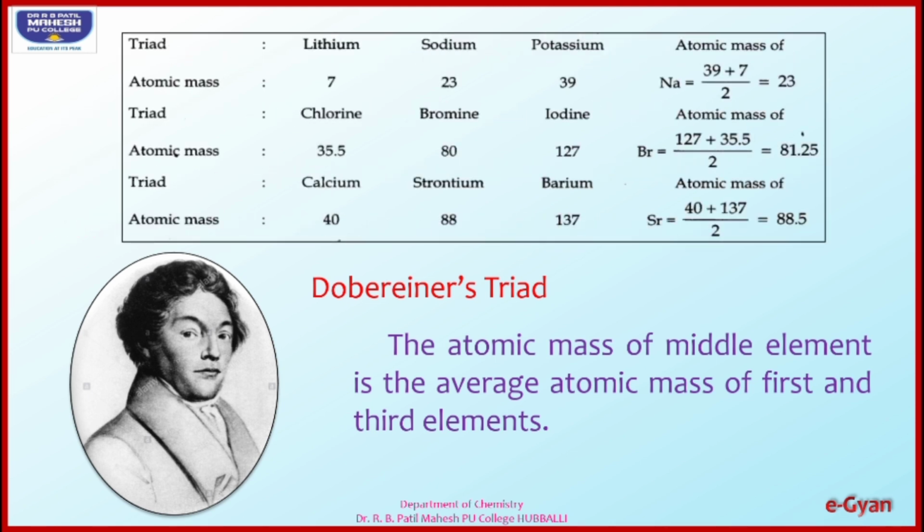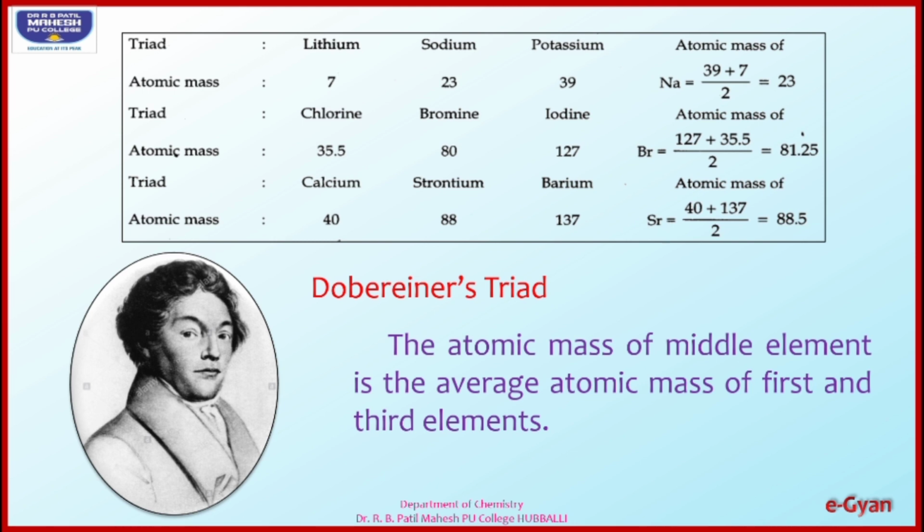Here there is a set of elements: lithium, sodium and potassium, in the first row, where lithium has atomic mass 7, potassium has atomic mass 39, and the average of these two is the atomic mass of sodium. You can see there, Na is equal to 39 plus 7 divided by 2, which is equal to 23.